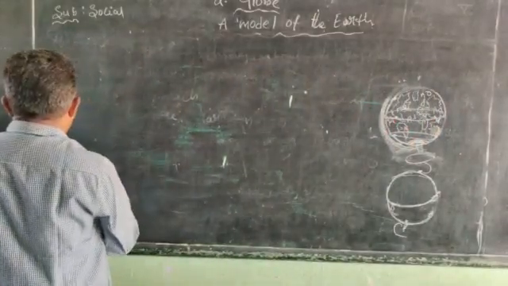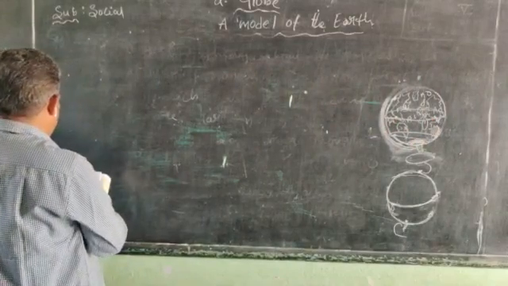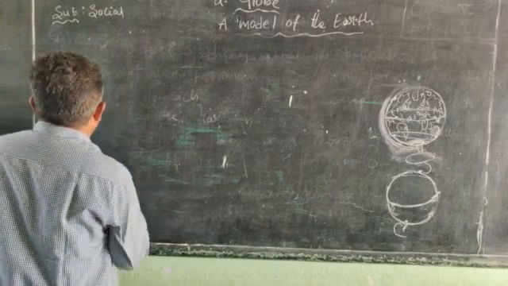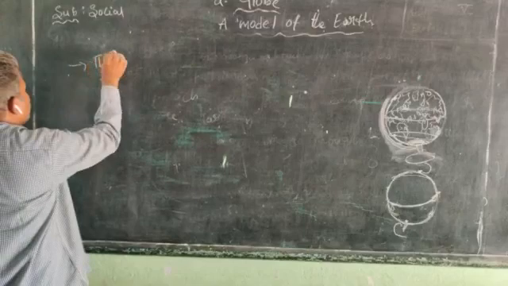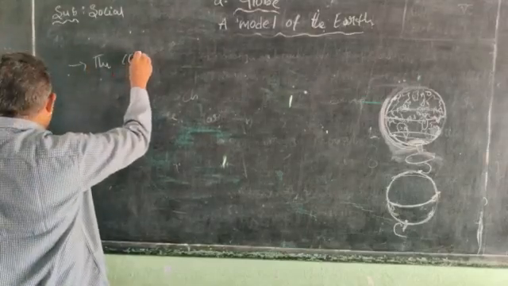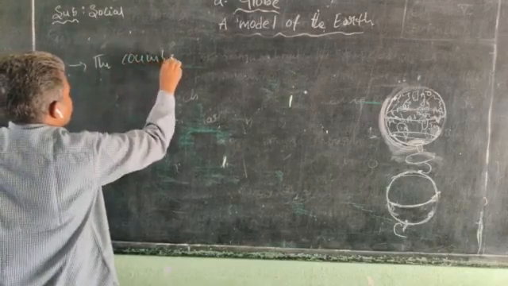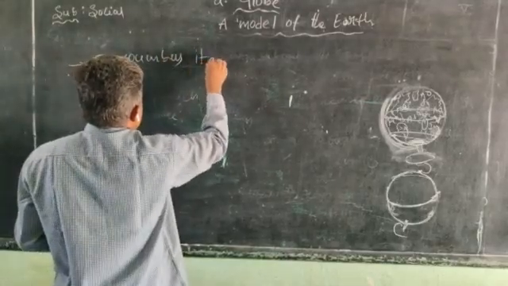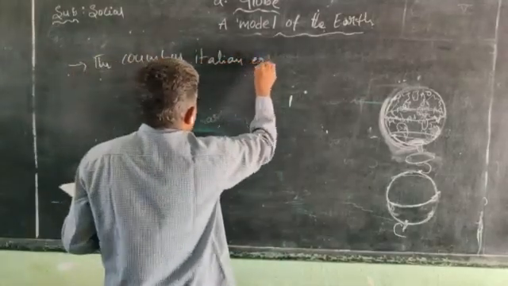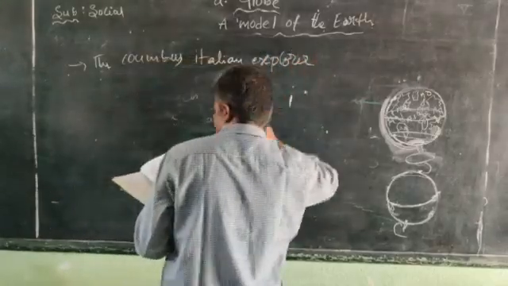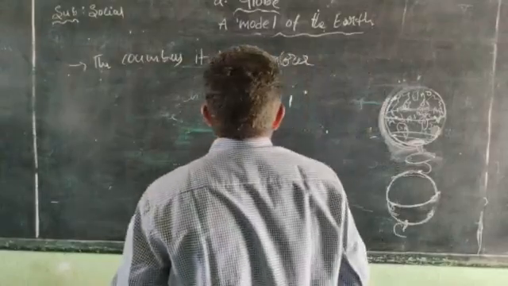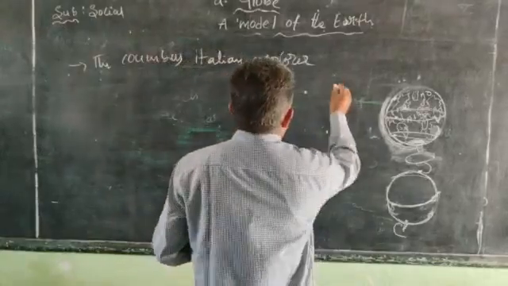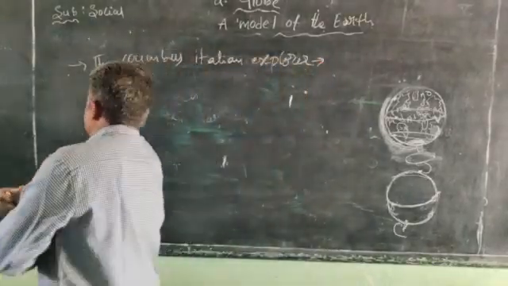So around 1400, Columbus, the Italian explorer, a sea explorer, was starting to find a sea route to India.